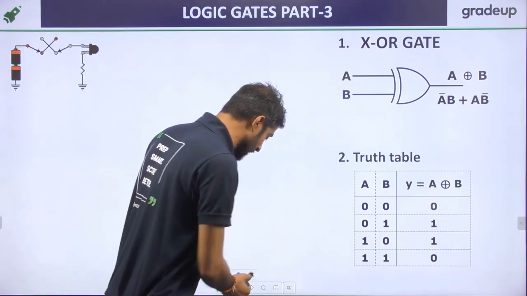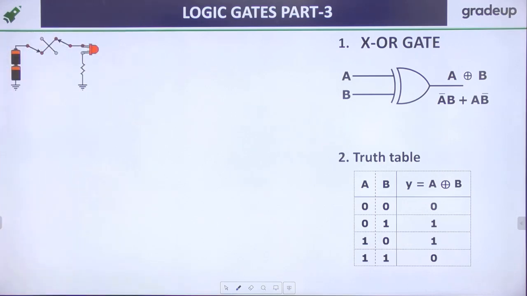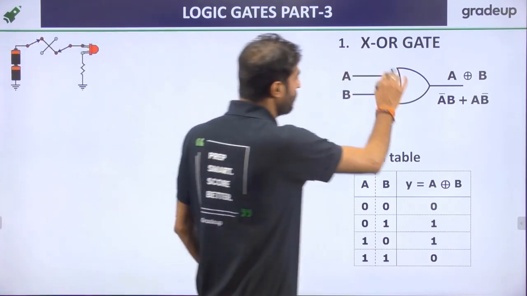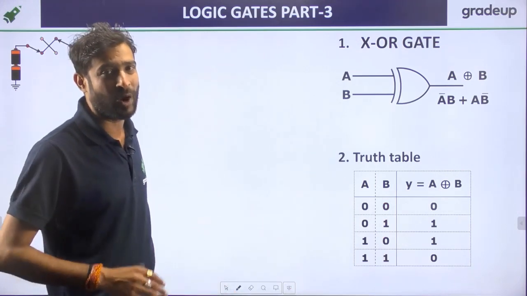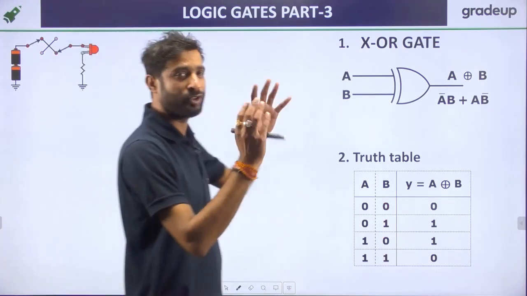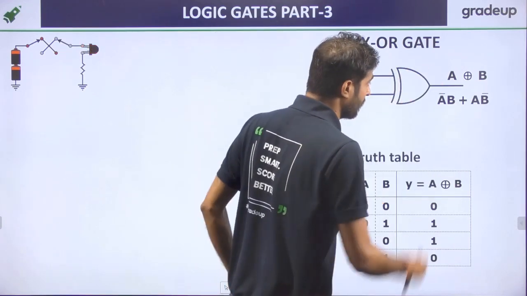Now, my dear friend, we are directly coming into the next topic, that is called XOR gate. In the XOR gate, the symbol is like this. There is a significant role of the symbol also, but that is not required in GATE as well as ESE. So just remember, the symbol of the XOR gate is this.